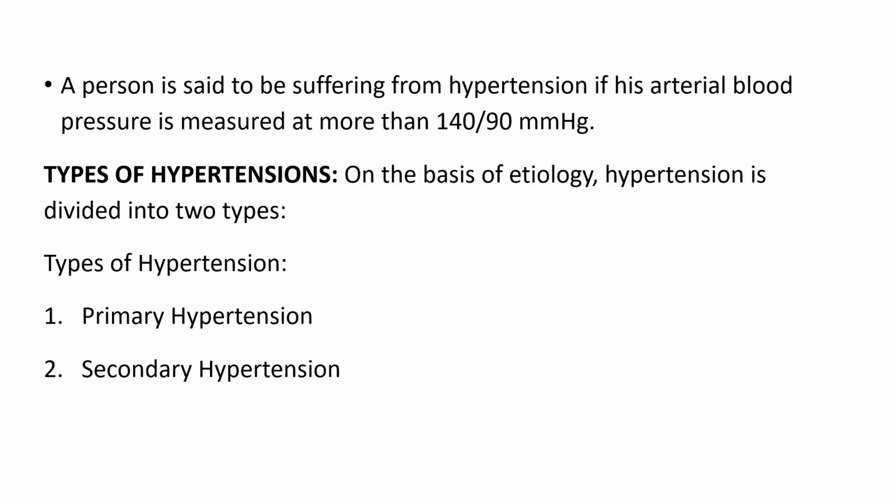We can say the person is suffering from the hypertension condition if his or her measured arterial blood pressure is more than 140/90 mmHg. Next point is the types of hypertension. On the basis of etiology, hypertension is divided into two types, that is primary hypertension and the second is the secondary hypertension.